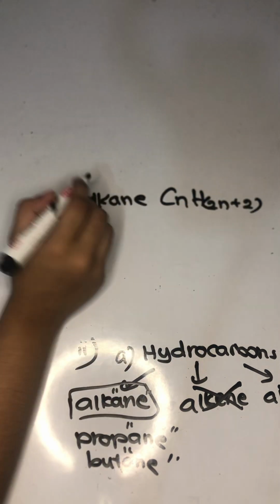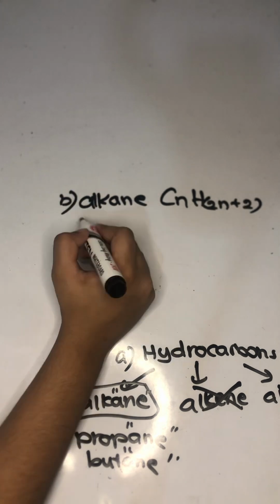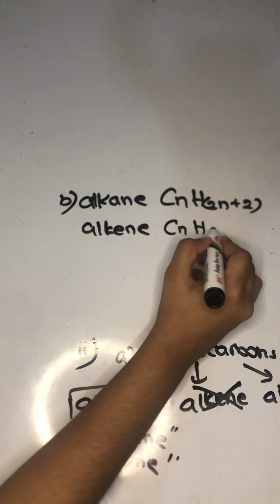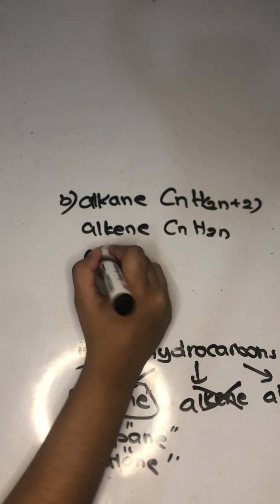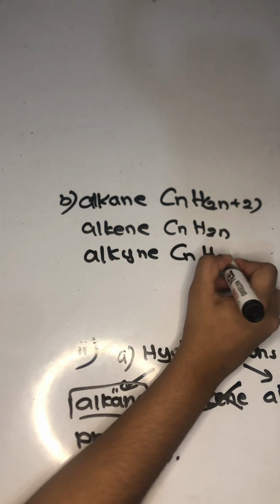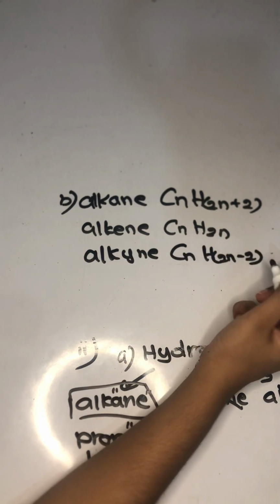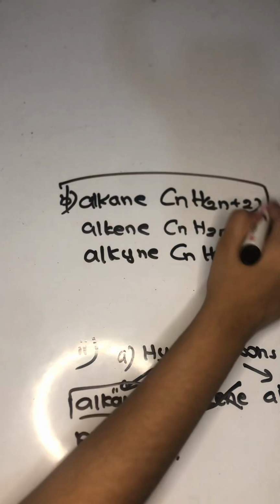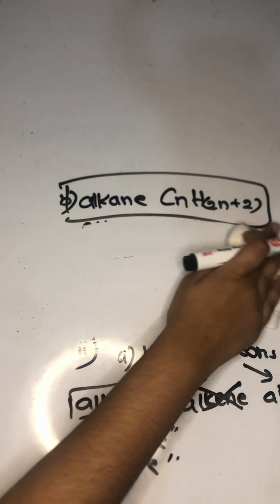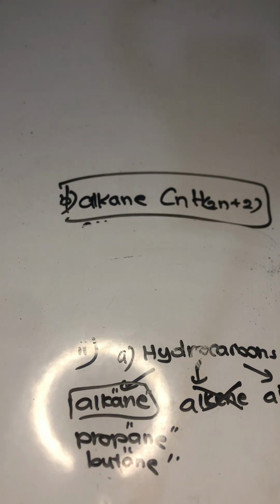I'll just talk about the extra facts: alkene is CnH2n, and alkyne is CnH2n-2. So the answer to that is alkane, CnH2n+2. So that's about that question.